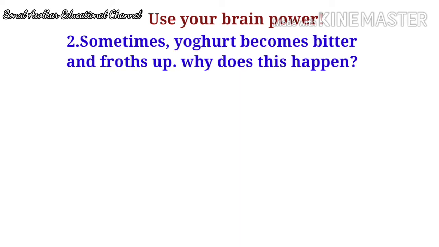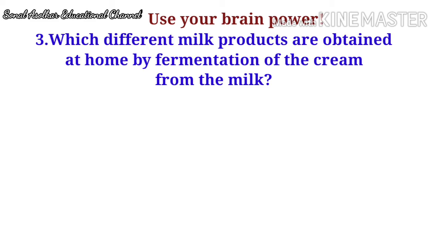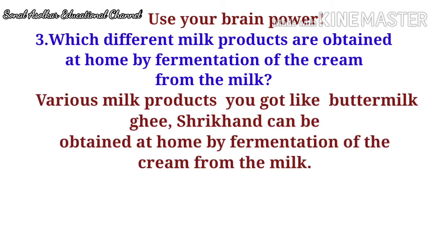Sometimes yogurt becomes bitter and froths up. Why does this happen? During the fermentation process, the lactose present in the milk is converted to lactic acid under ambient environmental conditions. If this is not stopped in time, then the fermentation continues and a larger amount of lactic acid is produced and turns the curd bitter. Which different milk products are obtained at home by fermentation of the cream from the milk? Various milk products like buttermilk, ghee, Shrikhand can be obtained at home by fermentation of the cream from the milk.